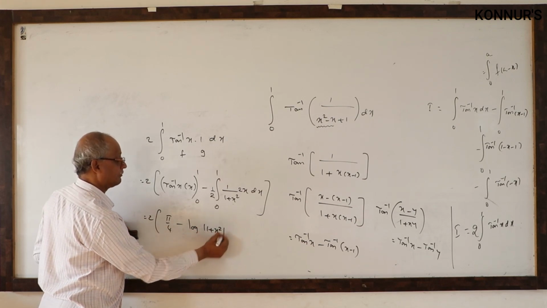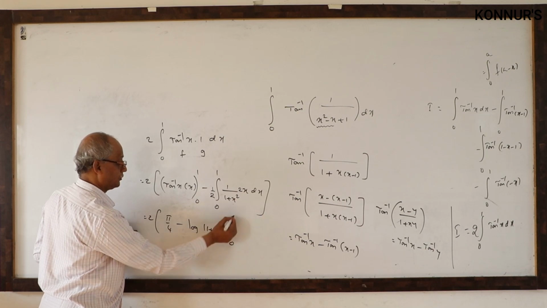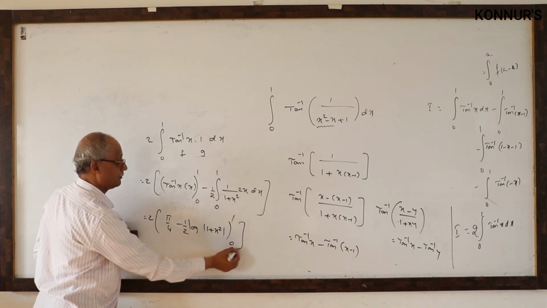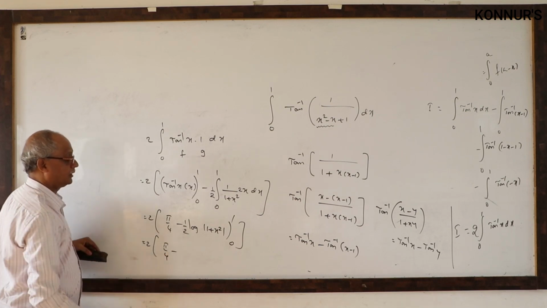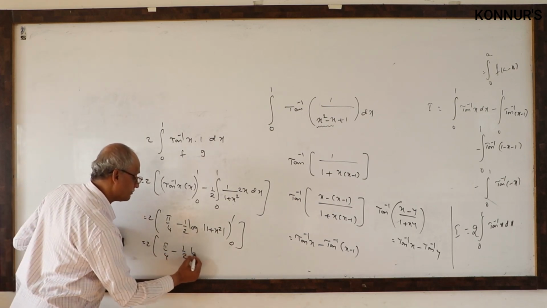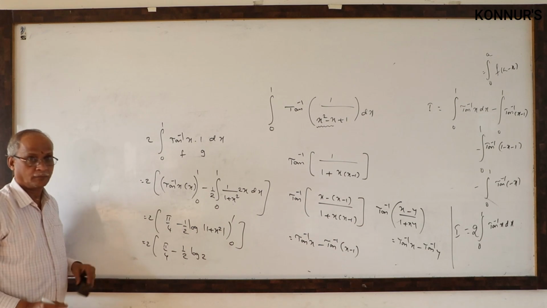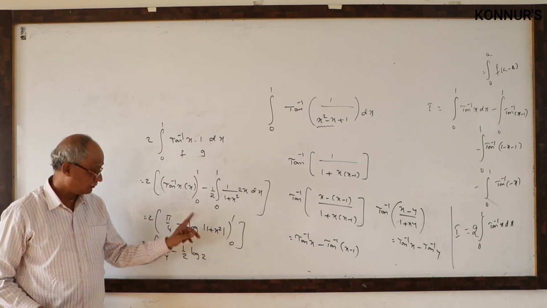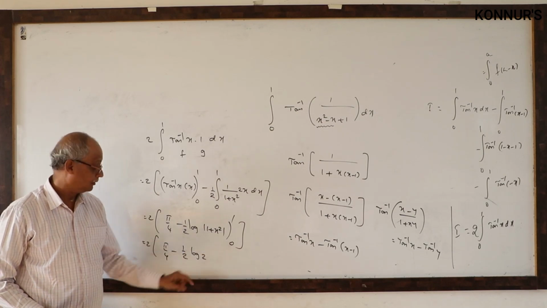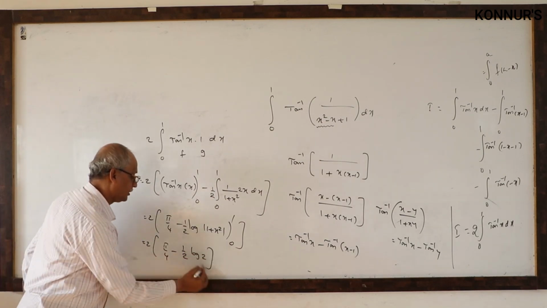Log 1 plus x square between the limits 0 to 1, half is there. Then 2 outside as it is. Then pi by 4 minus half x value 1 log 2. When x is 0, log 1, and log 1 is 0. Hence completed. This is your answer. Take 2 inside.